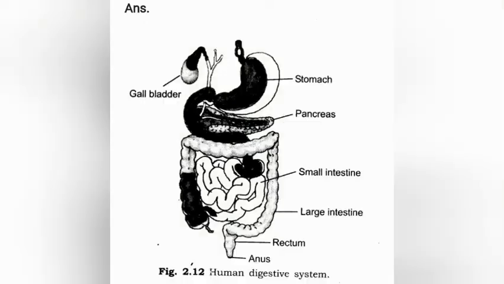You can refer to the sketch and note down where the stomach, pancreas, small intestine, large intestine, rectum, anus and gallbladder are. You can note these labels in your notebook or your book.